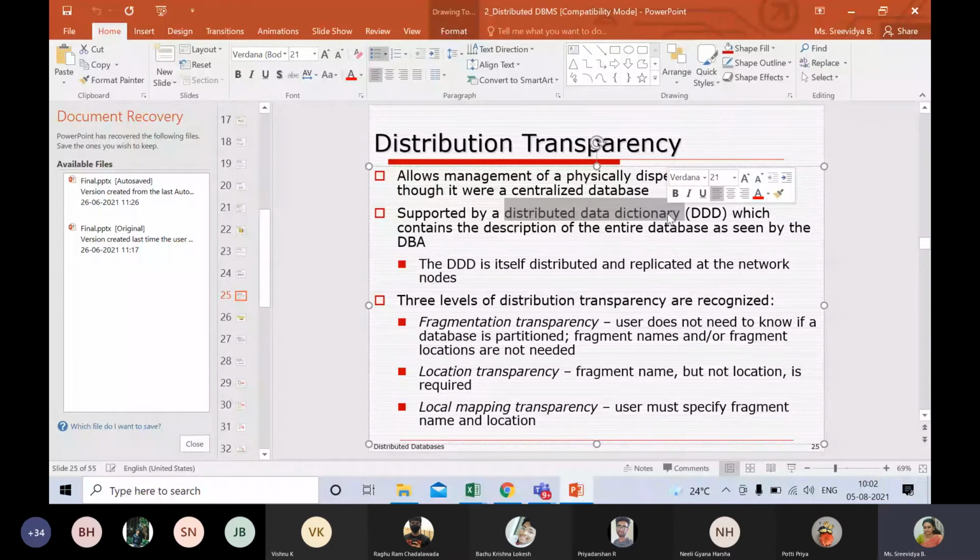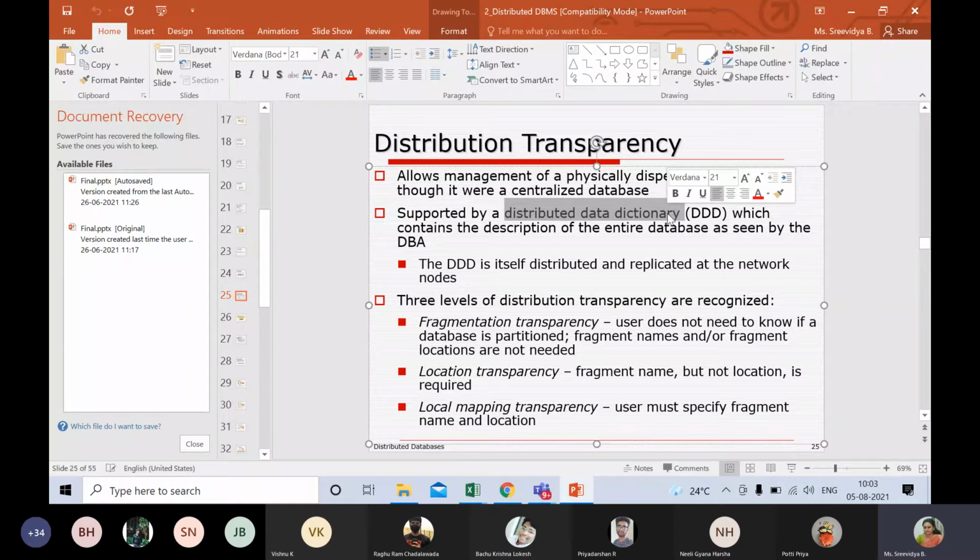Another way is that I have 1,000 rows and let us say 10 columns. All the 1,000 rows with 5 columns will be in one campus, and the 1,000 rows with the rest of the 5 columns would be present in another campus. Which means we have fragmented the entire database vertically, and it is present in 2 different places. But where exactly what data is present, or which fragment is present in which station, that is also stored in a data dictionary, which is not present in an RDBMS, right?